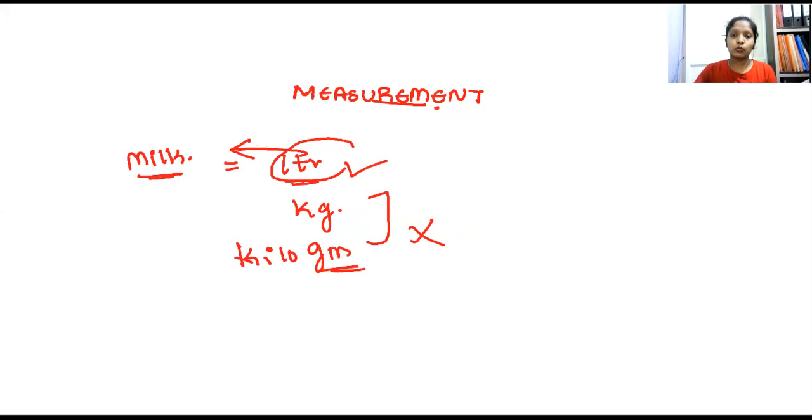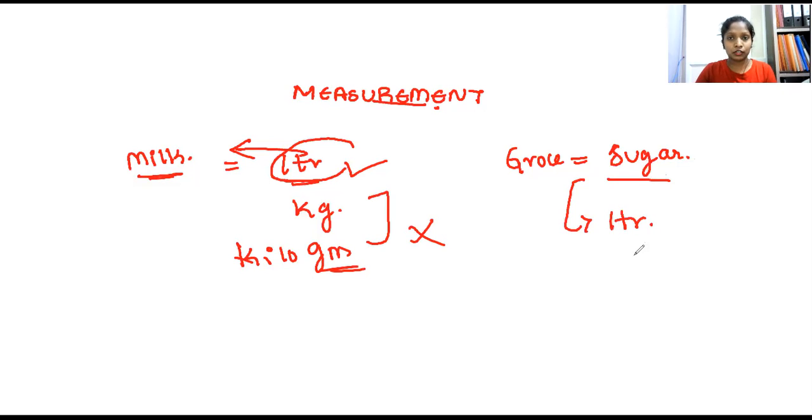In the same way, you will go to a grocery shop. You want sugar, and your mom asks you to buy the sugar. You go to the shop and ask for sugar. Will the shopkeeper ask how many liters of sugar you need?